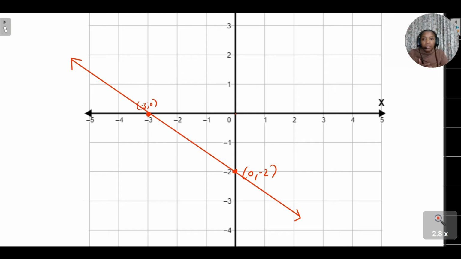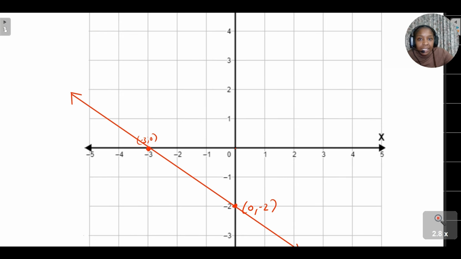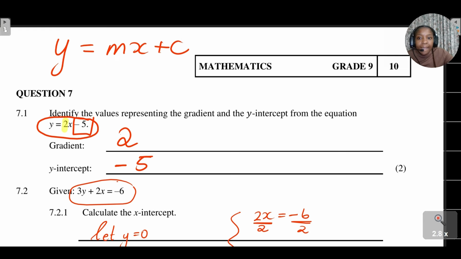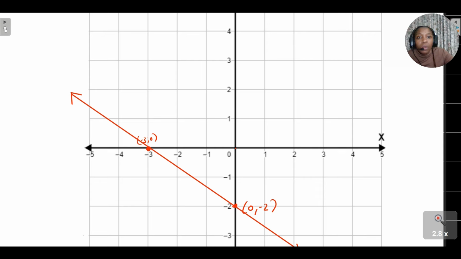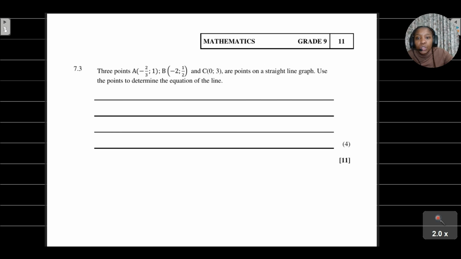And then remember, when you're drawing this, it goes all the way up to negative infinity and positive infinity. So we put those arrows there to show that this line is not a segment. It's just a line that goes all the way to positive infinity and all the way to negative infinity. It doesn't end there. If you don't put the arrows there, then you're saying that the line terminates there, which is not the case. All done with question 7.2.